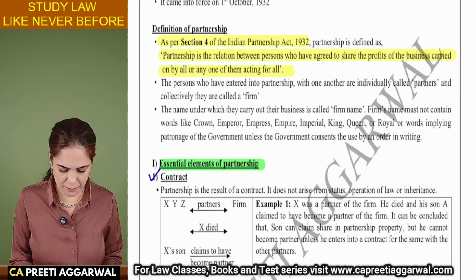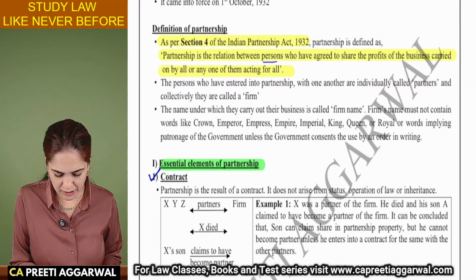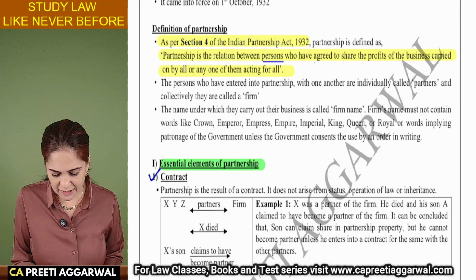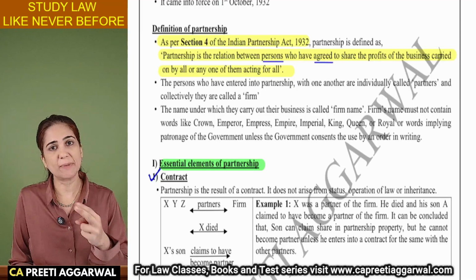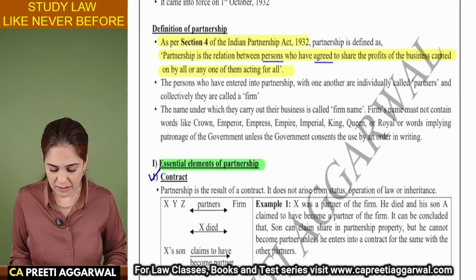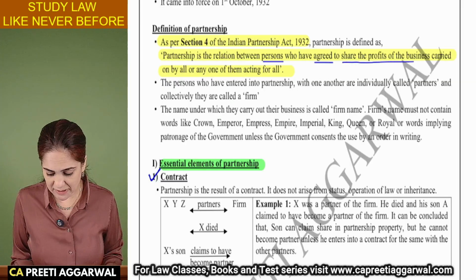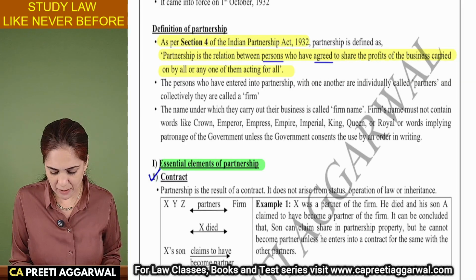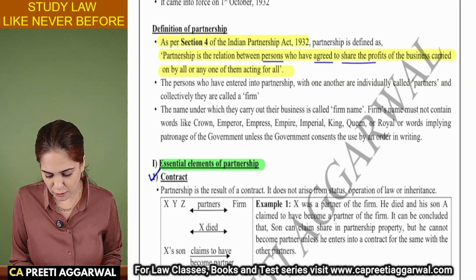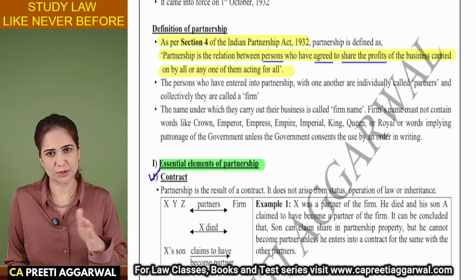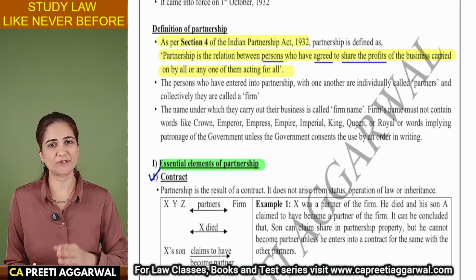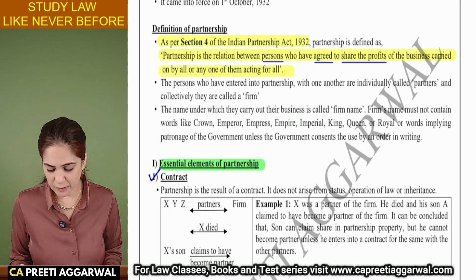So what is a partnership? It is a relation between persons. So you need persons who have agreed. So it means there will be a partnership agreement that is known as a partnership deed. They will share the profits of the business carried on by all or any one of them acting for all. Also, there is sharing of profits. Sharing of profit will also include sharing of loss. In what ratio? Profit sharing ratio. If nothing is specified, then equally.